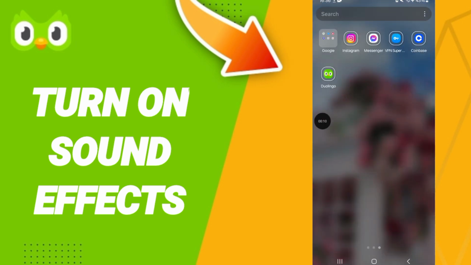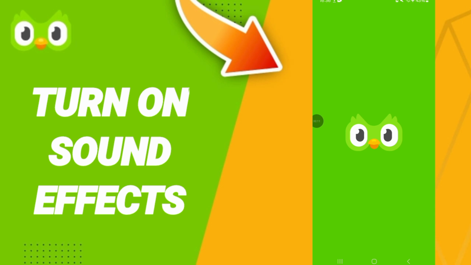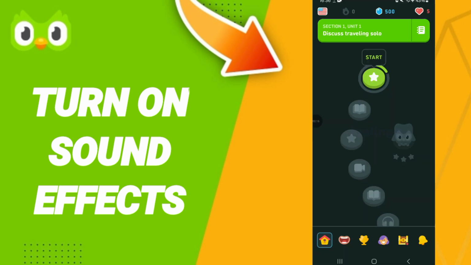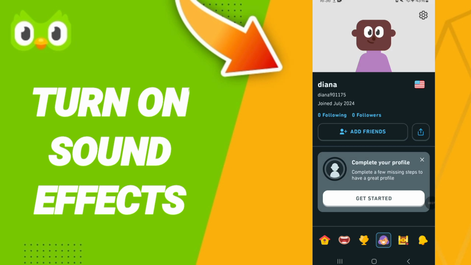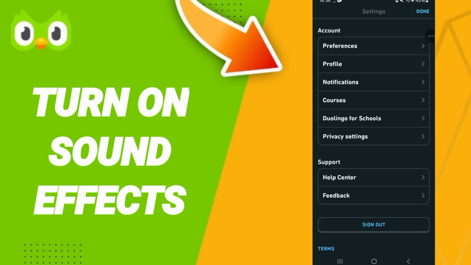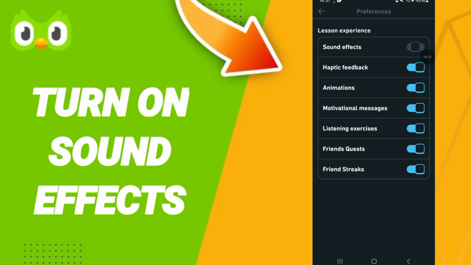You will go to the Duolingo app. In this page, you will choose and you will enter. Here in this page, you will click on settings. After that, we click on preferences. Here in this page, you will find a sign like this. Then we click, as you see. You just change the color, then you can now have some sound effects on the application of Duolingo.